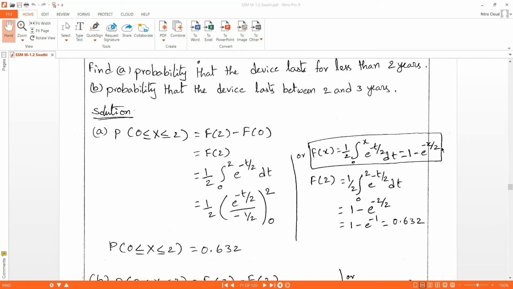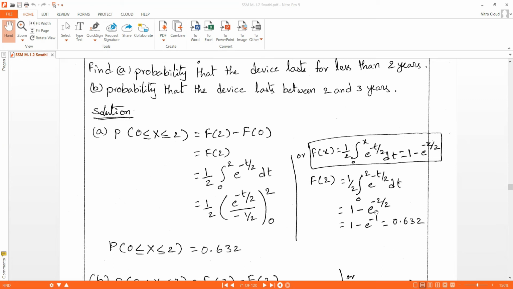If the equation is of this format, the solution can be 1 minus e power minus x by 2. So we are directly substituting in this equation 1 minus e power minus x by 2.